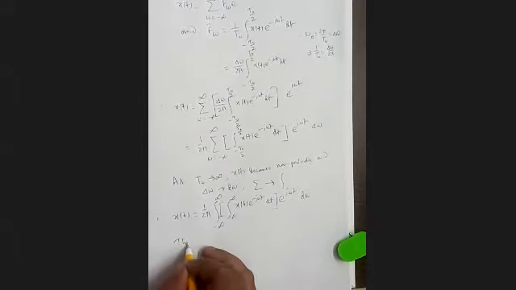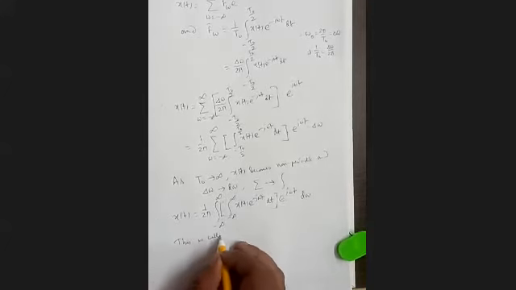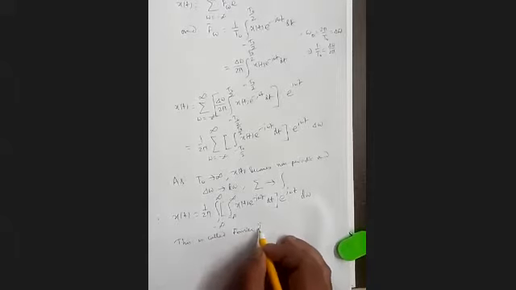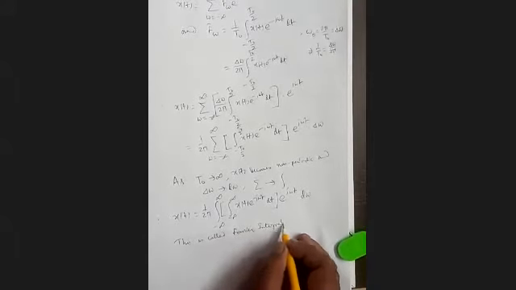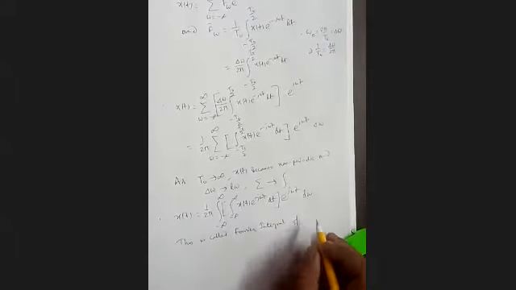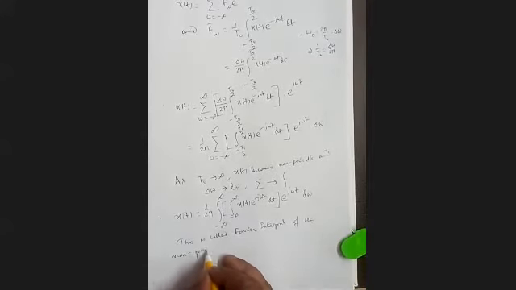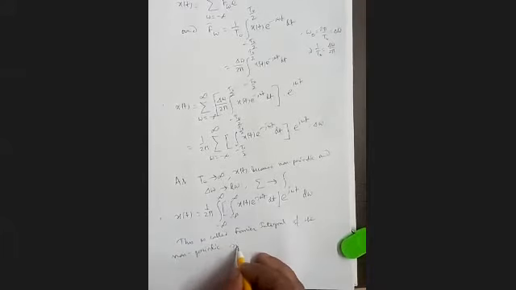So this is called the Fourier integral of the non-periodic signal.